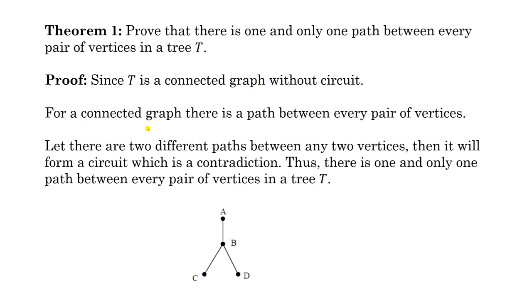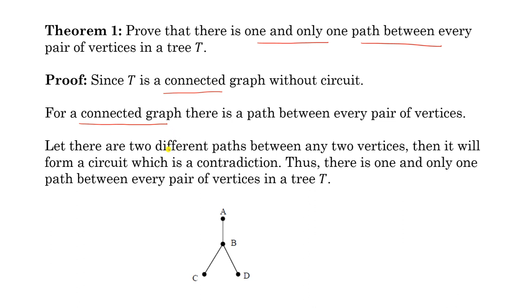Now, we know that a tree is a connected graph. We know that for a connected graph, there is a path between every pair of vertices. It means there is a path between every pair of vertices. This is proved from the fact that a tree is a connected graph. So if for a connected graph there is a path between every pair of vertices, and a tree is a connected graph, it means there is a path between every pair of vertices in a tree. Now we have to show that there is one and only one path.